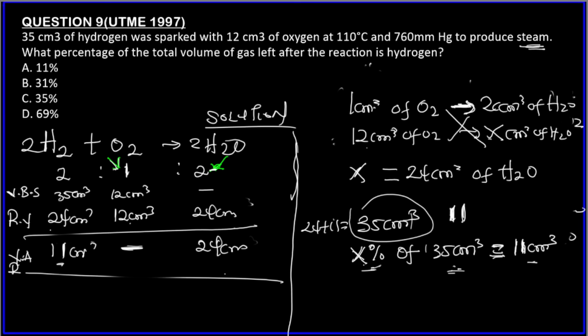This is like a word problem, and I turn it into a mathematical equation.